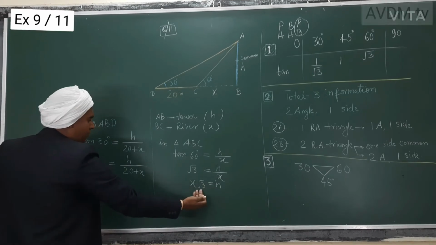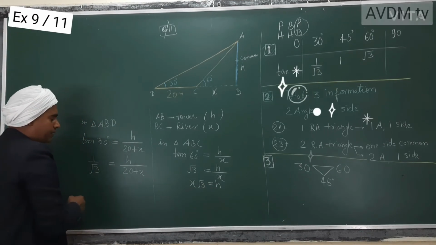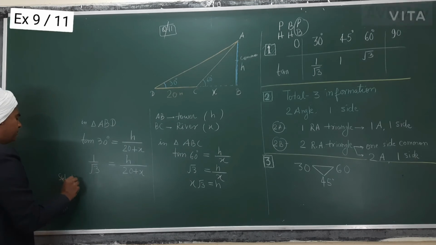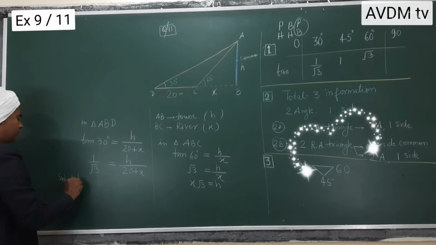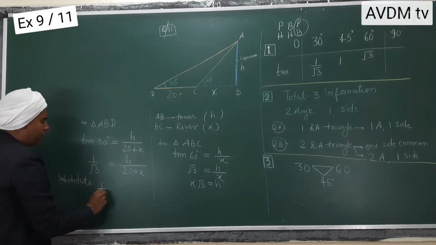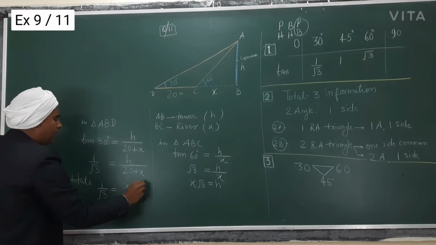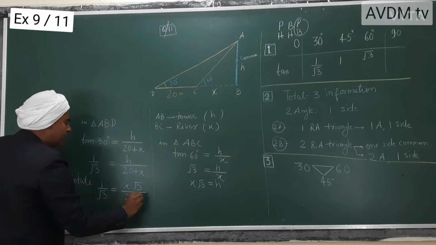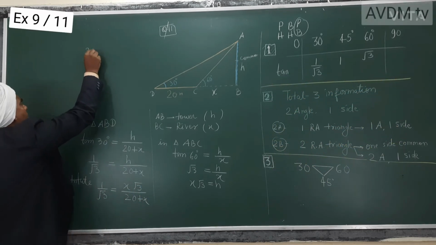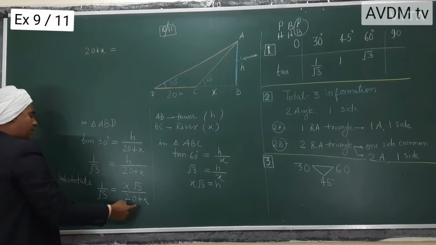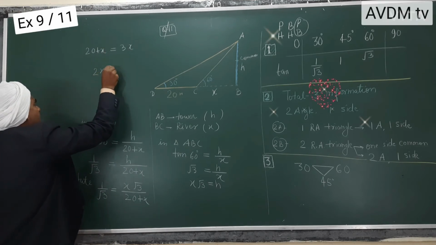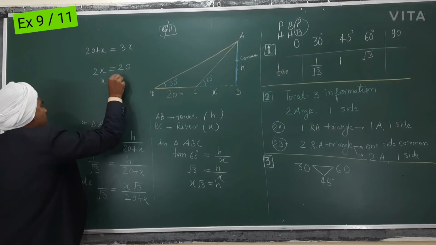Replace h and then solve for the value of x, just as we have done in question number 9. Substitute h equal to x√3. 1 upon √3 is equal to x√3 divided by 20 plus x. So 20 plus x is equal to 3x. 2x is equal to 20, so x is equal to 10 meter.